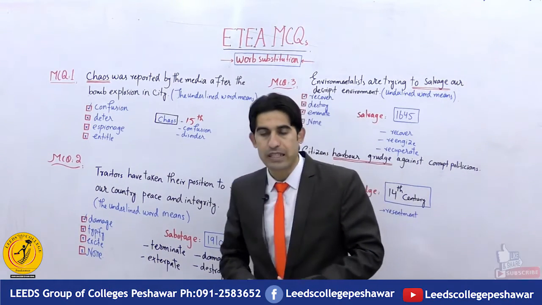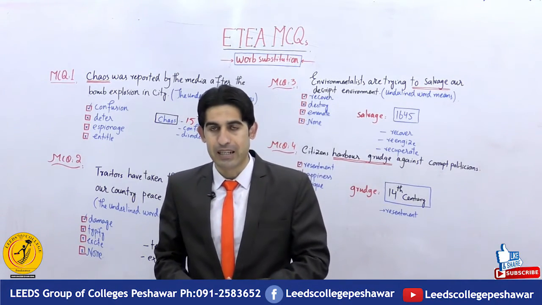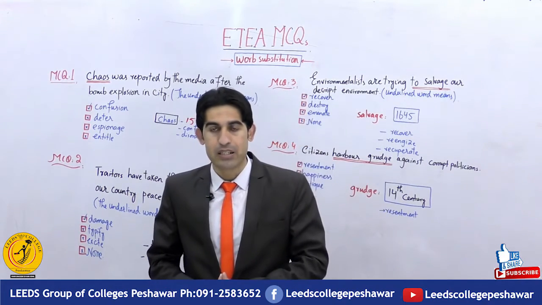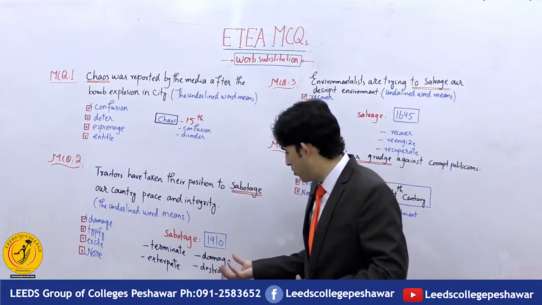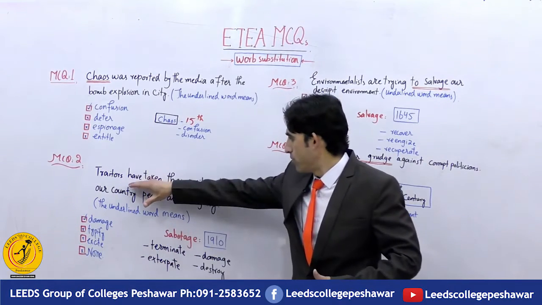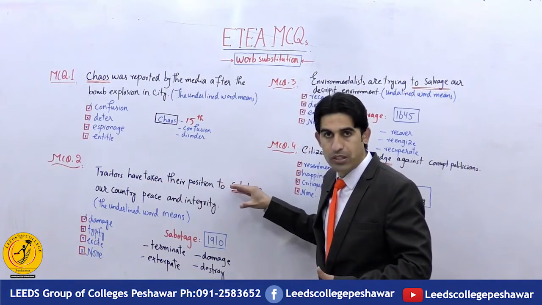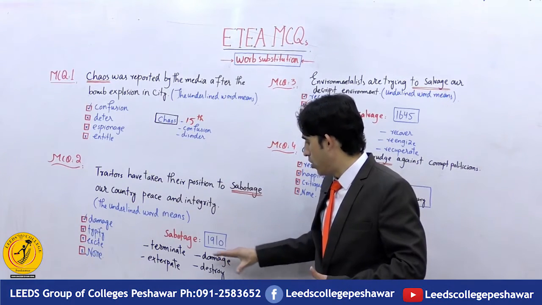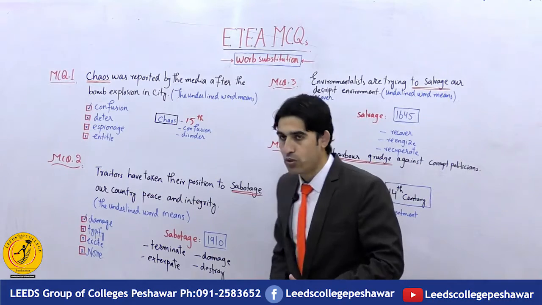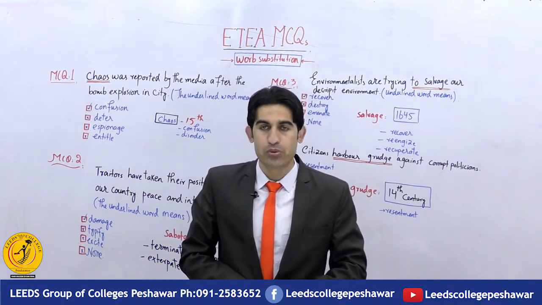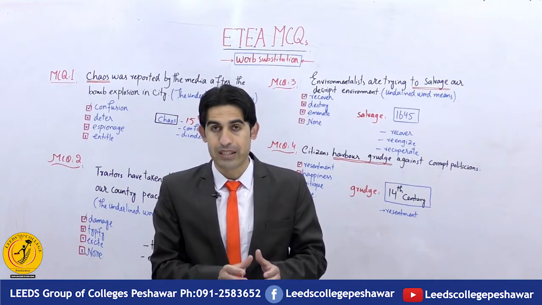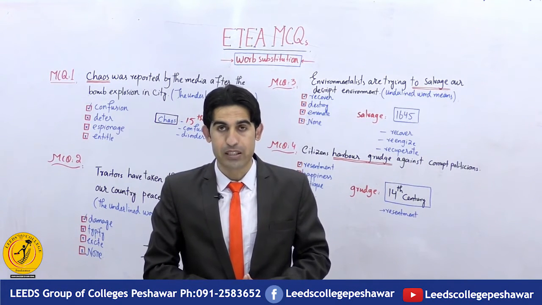The word sabotage was initially introduced in 1910, and this word means terminate, extirpate, damage, root out, or destroy. So the meaning is that the terrorists have taken their positions to damage, destroy, terminate or extirpate a country's peace and integrity. The word sabotage literally means destroy, damage, root out, terminate, or extirpate.